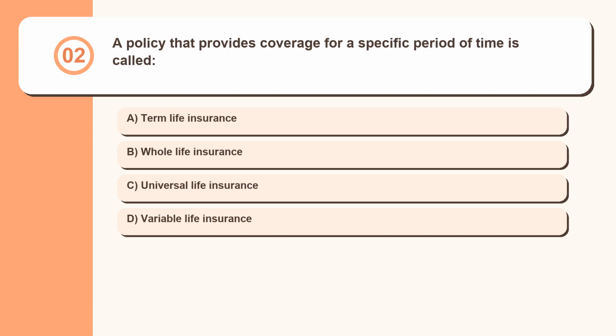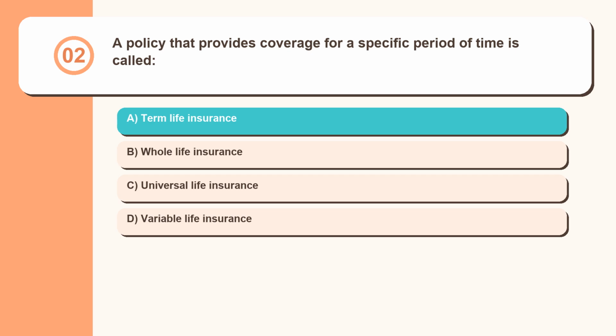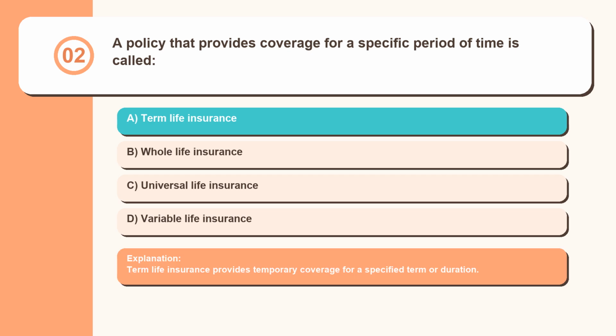Question 2. A policy that provides coverage for a specific period of time is called: term life insurance, whole life insurance, universal life insurance, variable life insurance. Term life insurance provides temporary coverage for a specified term or duration.